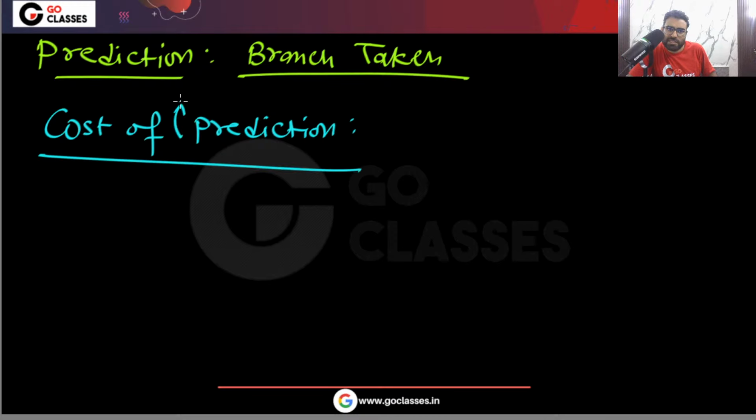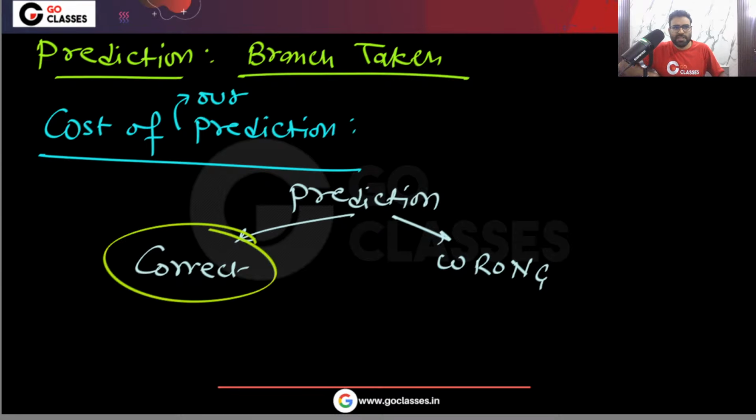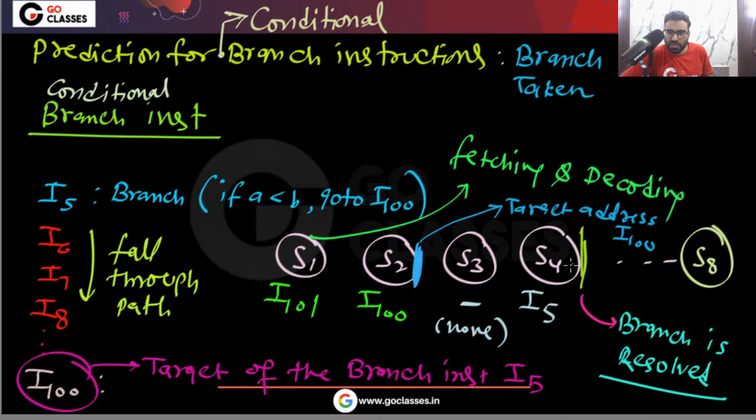Cost of our prediction. So you can see, if my prediction is correct, then how many cycles will be wasted? And if the prediction is wrong, then how many cycles will be wasted? Simple question I'm asking. If the prediction is correct, it means actually the branch will be taken, and that is my prediction also.